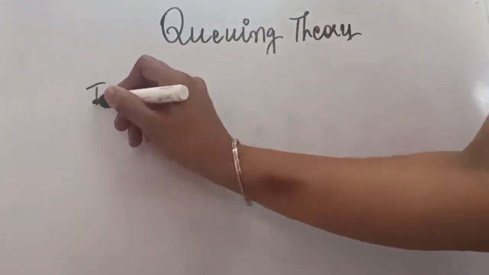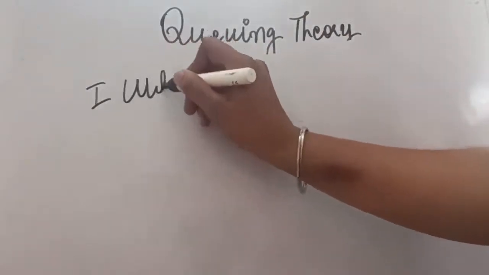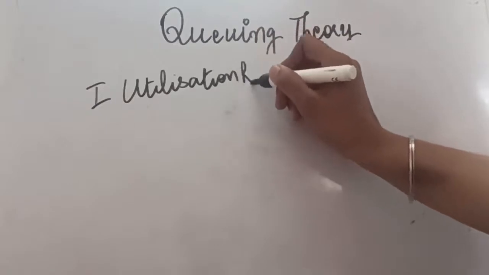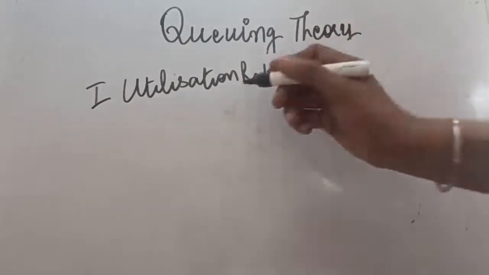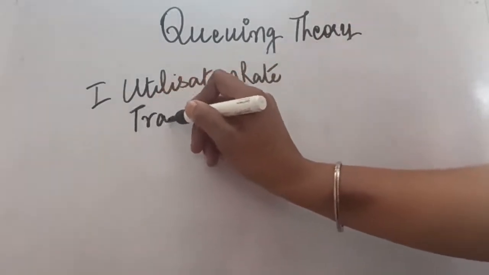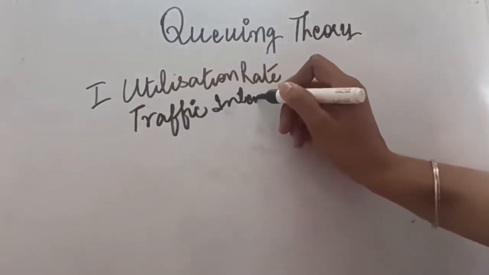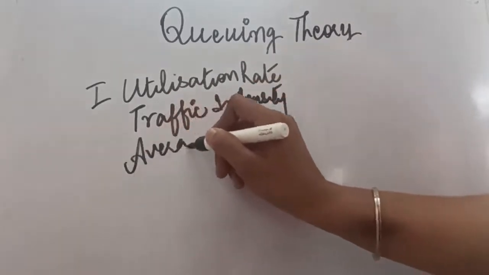So in the question, the first formula that you will be using is utilization rate. Utilization rate means how much capacity you are utilizing, the rate at which available service facility is utilized. So it is also known as traffic intensity, or you can say average service rate.